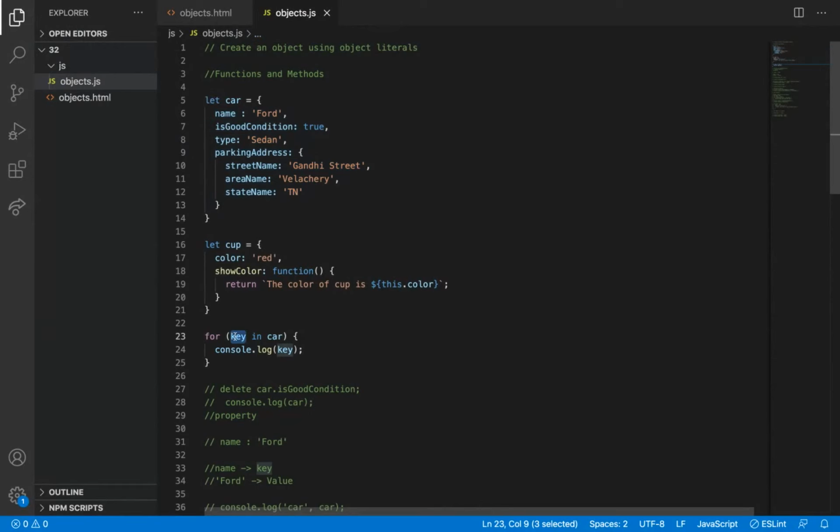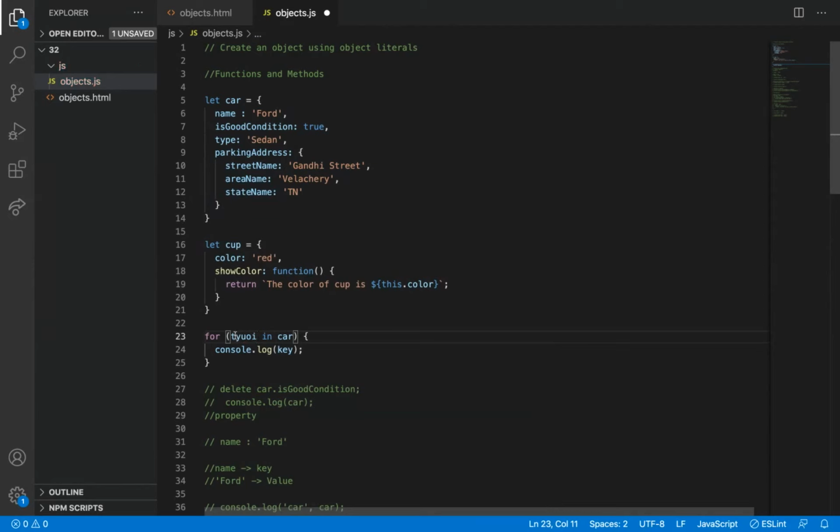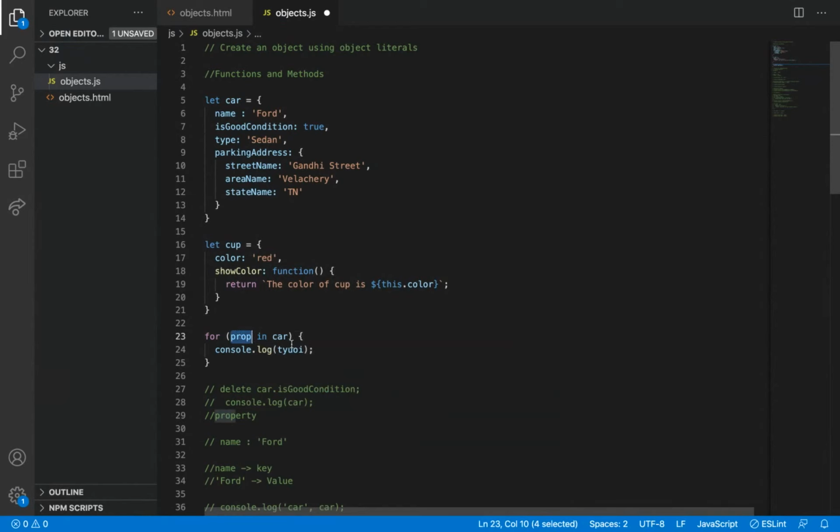Here I can use any name I want. Let me use some random name and copy it here. The answer won't change, because in a for in loop on an object, I can use any variable like property, prop, anything. The keys will get stored there, and in each iteration one key will come. So in the first iteration the first key, name, will come, in the second iteration the second key, and then the third key will come.